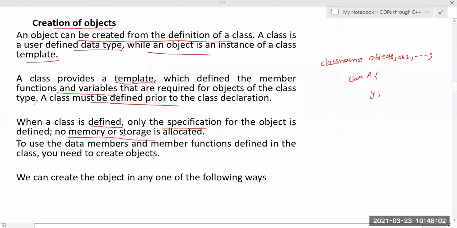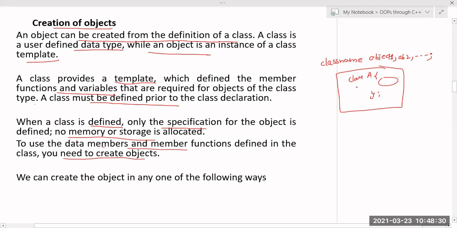Class definition is nothing but the class name, and I am writing the data members and member functions, and it ends with a semicolon. Once you define this class, memory won't be allocated. Memory will only be allocated whenever the object is created. To use the data members and member functions defined inside the class, you need to create objects.